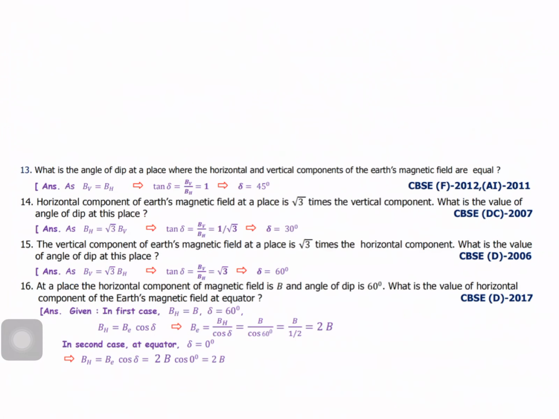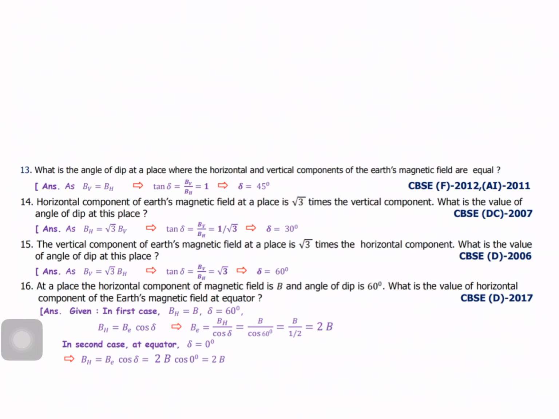Next one, what is the angle of dip at a place where the horizontal and vertical components of Earth's magnetic field are equal? Same way, BV equal to BH. If we equate, tan delta equal to BV by BH equal to 1. So delta equal to 45 degrees.